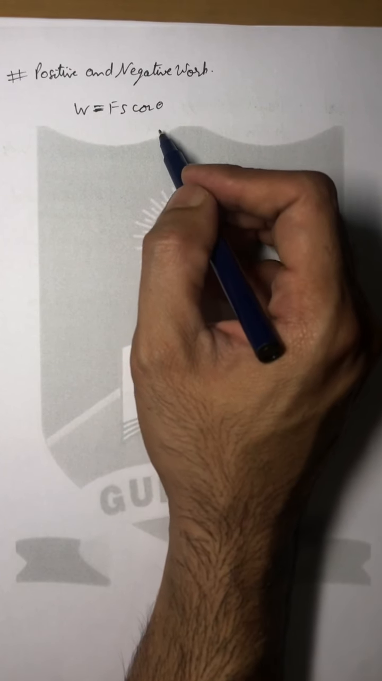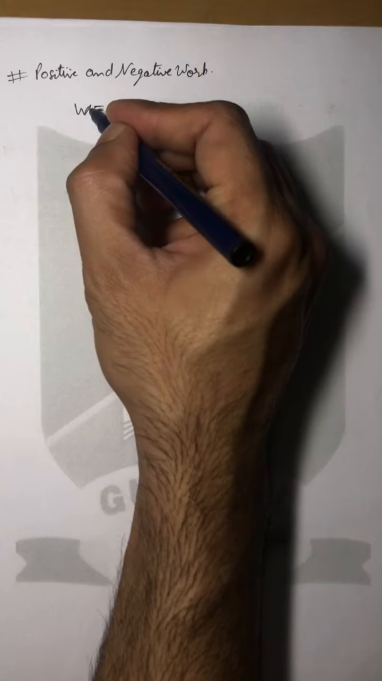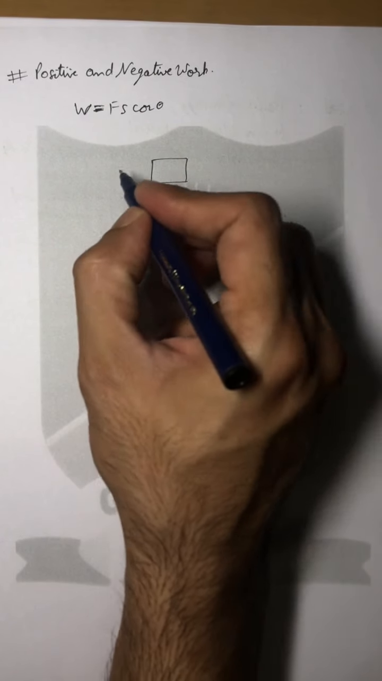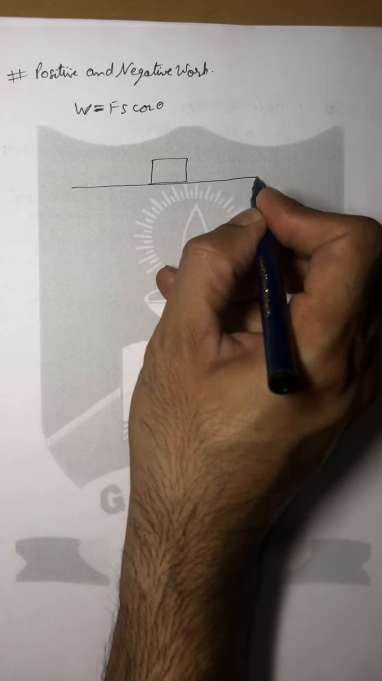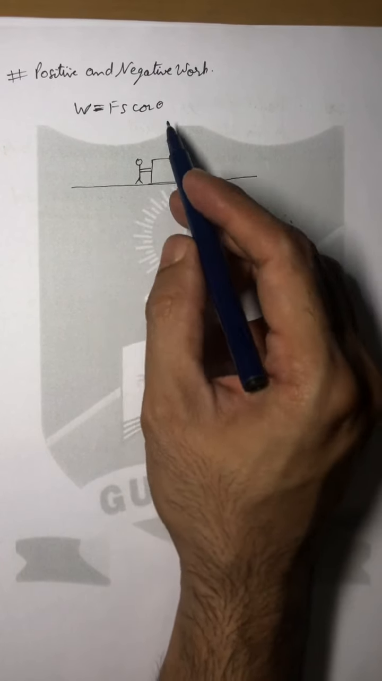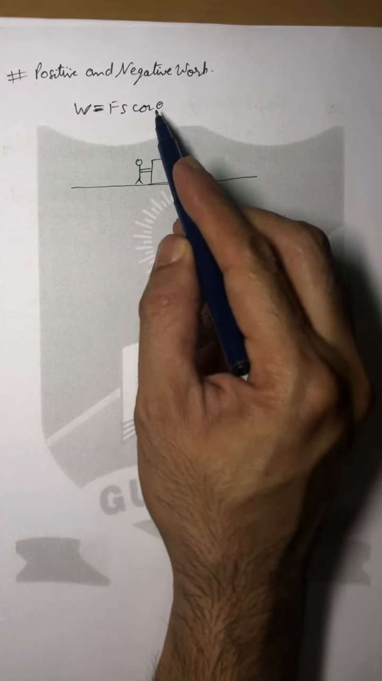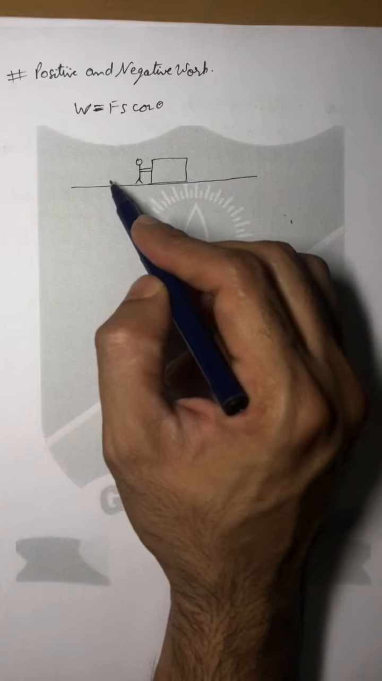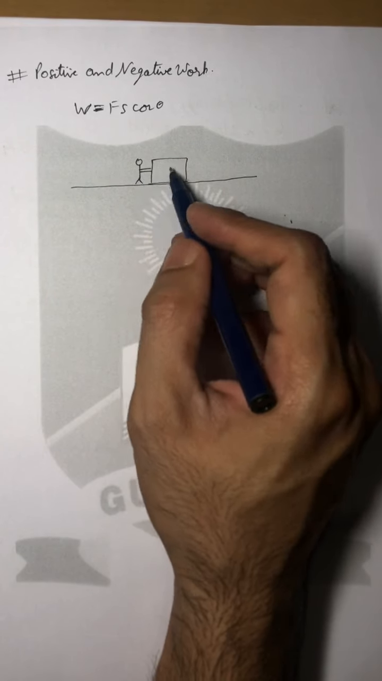But what is the case in that? How can it be justified? Let us take the same example of a boy and a box, and try to find out how it is possible to apply force in one direction while the displacement is happening in the opposite direction. So let us take the same case.